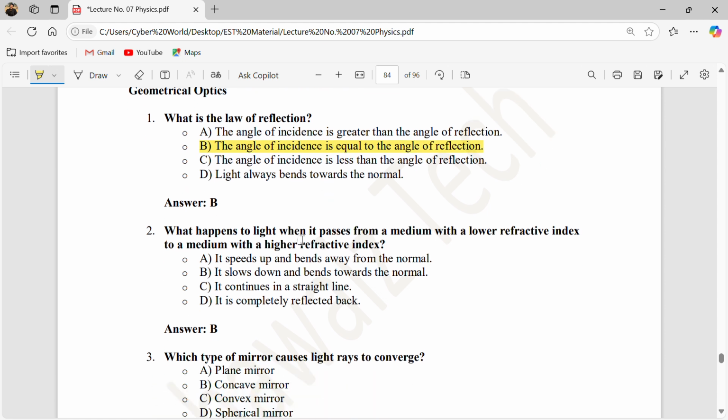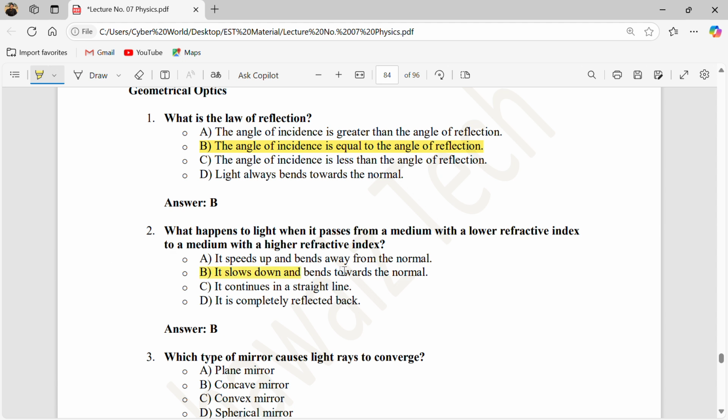What happens to light when it passes from a medium with a low refractive index to a medium with a high refractive index? Yes, it slows down and bends towards the normal.